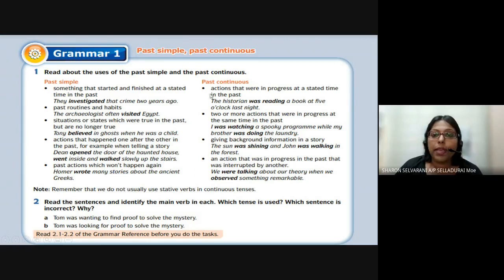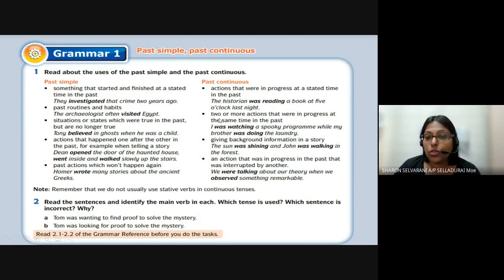Next one, past continuous. Actions that were in progress at a stated time in the past. Progress means it was happening, it was moving, it was going on. But in the past: the historian was reading a book at 5 o'clock at night. He was reading. The action was in progress, but it was already done because of the 'was' here.